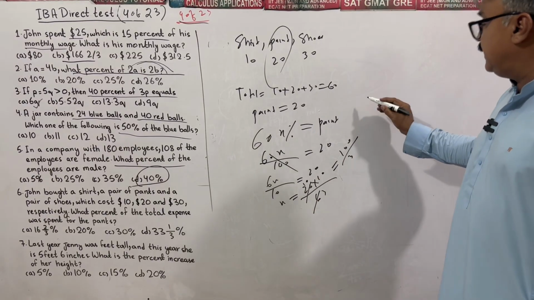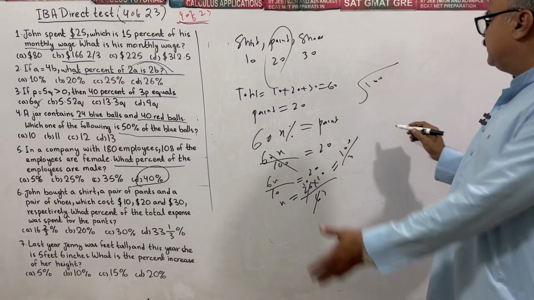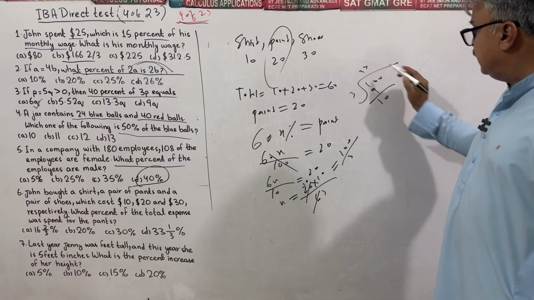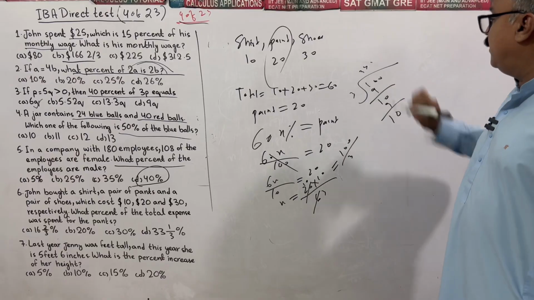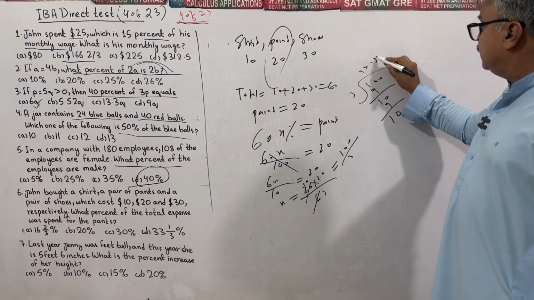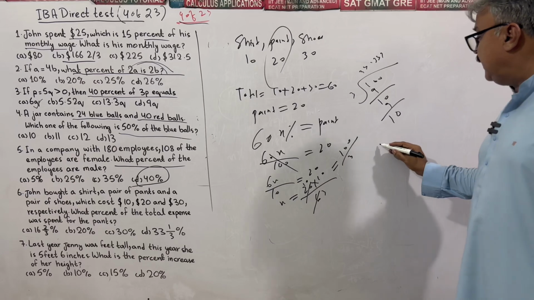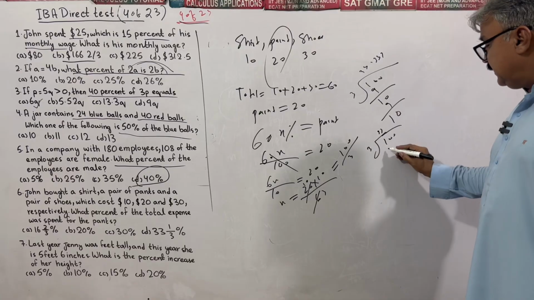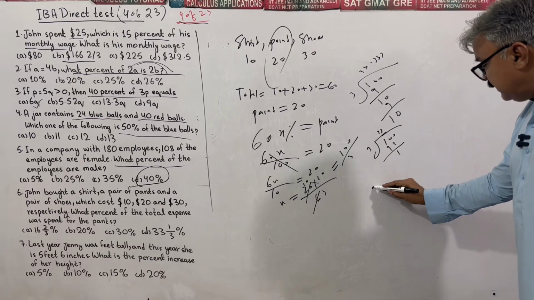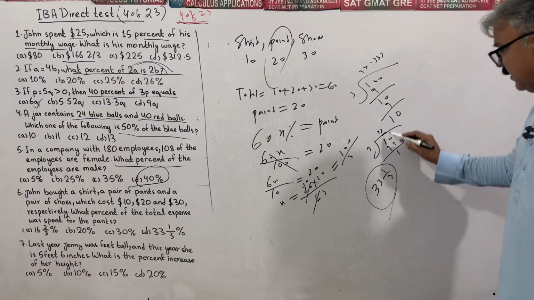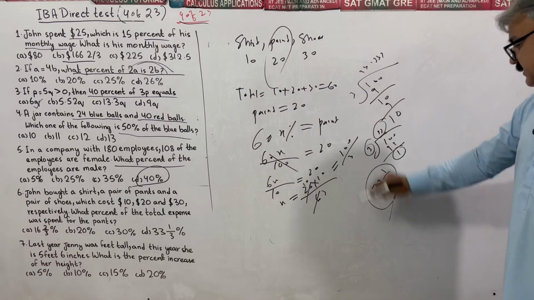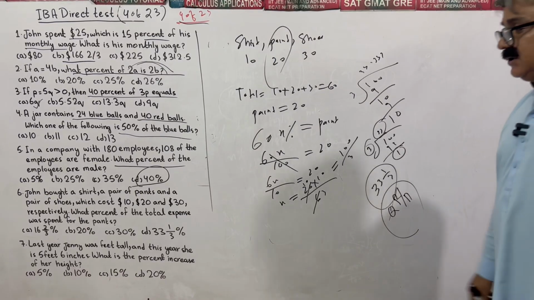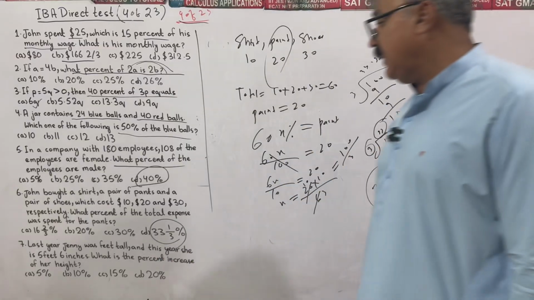100 divided by 3. Applying table, simply it will become 33 something. 3 3s are 9, 1 0 same. Again 3 3s are 9, 1 0, there is the point. Or one can write 100 divided by 3, apply table 33 times, 333 the 99. What remains is 1, so one can write 33 whole 1 upon 3. This is our quotient, this is our remainder, this is our divisor. One can write quotient times remainder over divisor. One can write in that fashion.